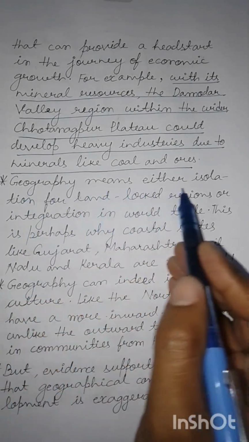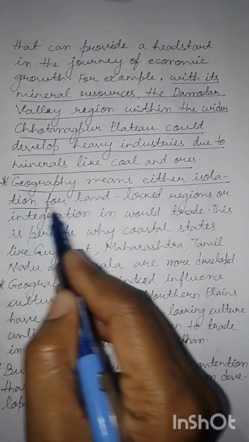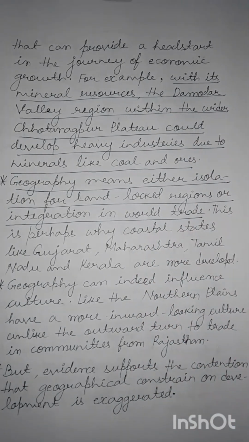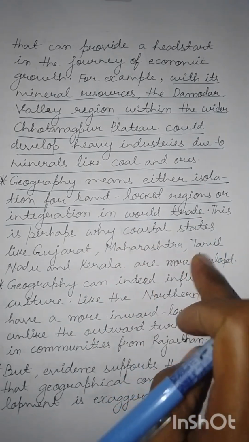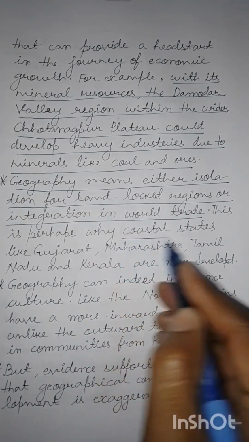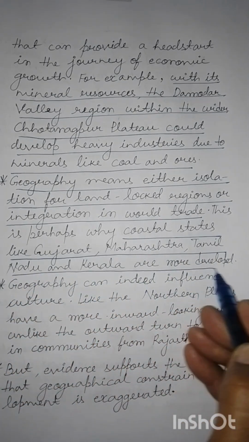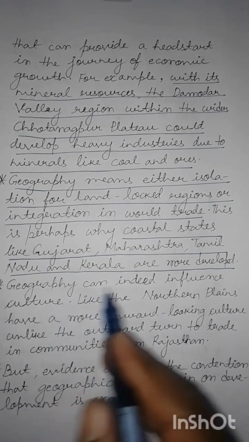Now, geography means either isolation for the landlocked regions or integration in world trade for those on the coast. This is perhaps why coastal states like Gujarat, Maharashtra, Tamil Nadu and Kerala are more developed. So again, we are seeing here that geography can positively impact the level of economic development for the coastal regions and negatively for the landlocked regions.